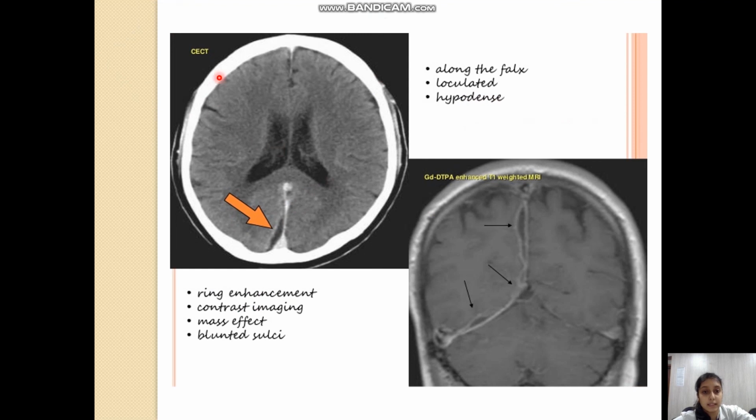This is the CT scan, which is showing hypodense areas of low blood supply. This is the MRI showing the ring enhancement. These are the blunted sulci. You can see in this MRI, these are the areas of the sinuses where pooling of blood has occurred due to obstruction anywhere in the path of the sinuses.